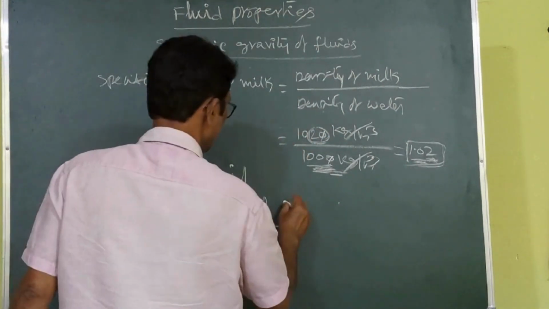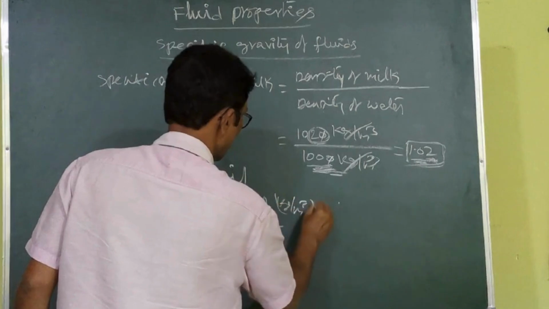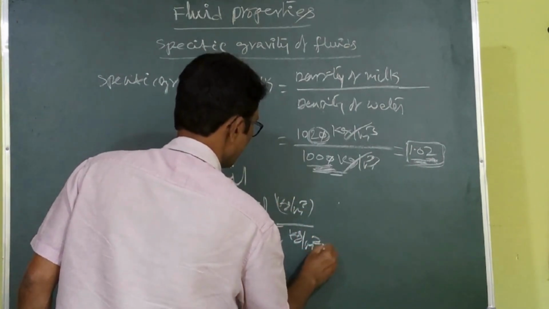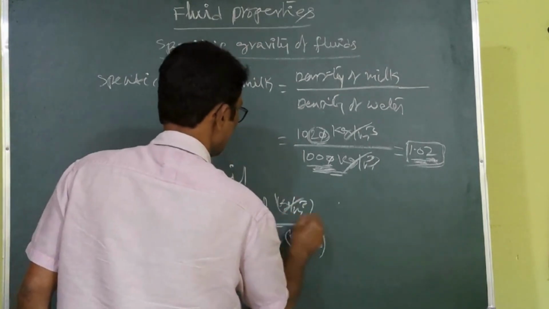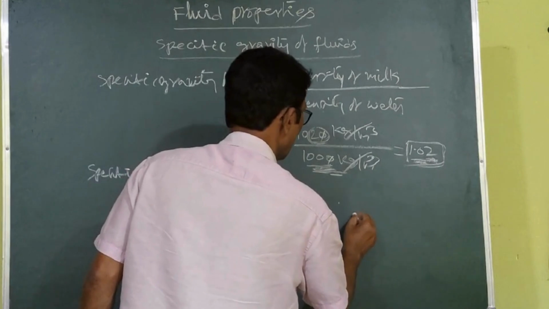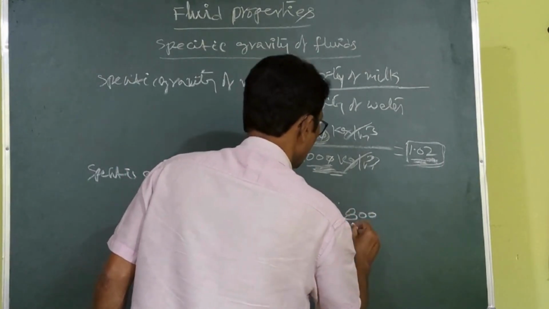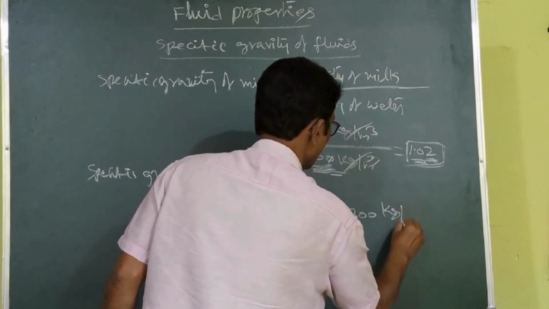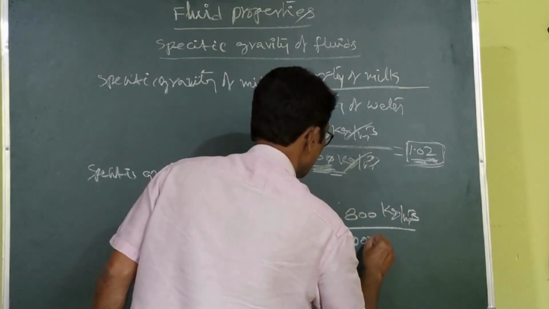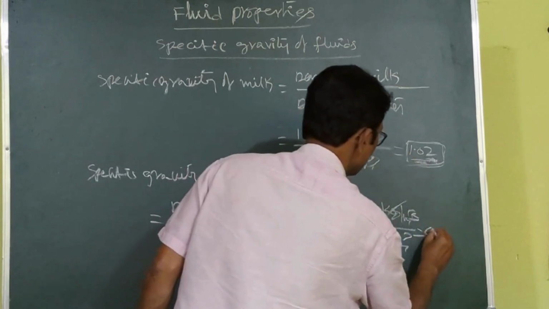Again, the units are kg per meter cube, so they get cancelled. If you give the values, let us say the density of oil is 800 kg per meter cube and the water density is 1000 kg per meter cube, they get cancelled.